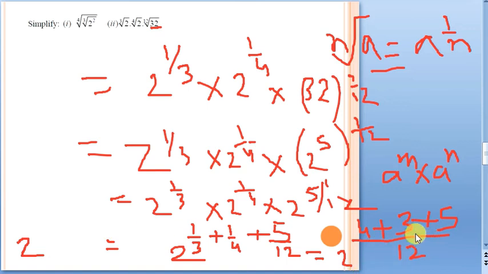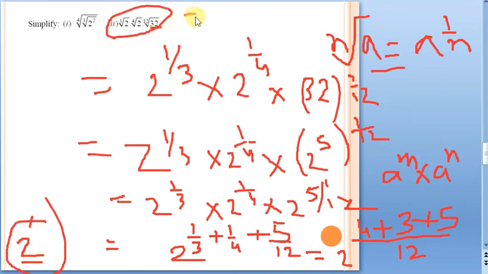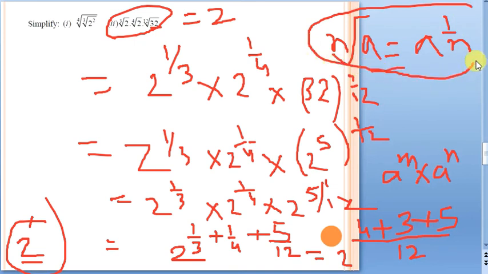12 by 12. What is 12 by 12? 1. So the answer is what? 2. For this, they have given this entire expression, but the answer is very simple, that is 2. In this question we just made use of this notation. This is how we notate a radical. So let us move to the next question now.